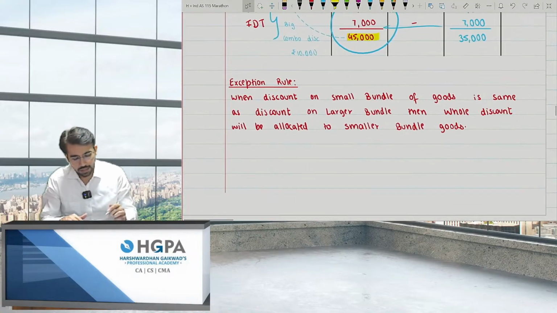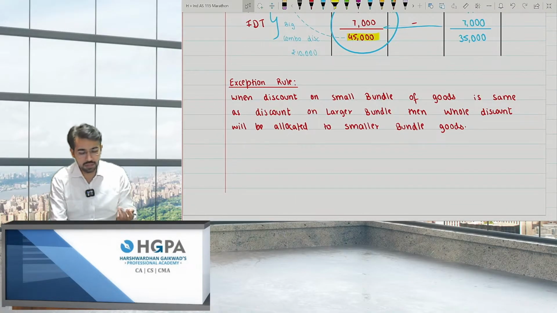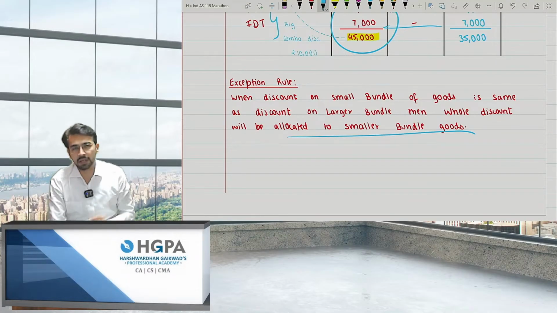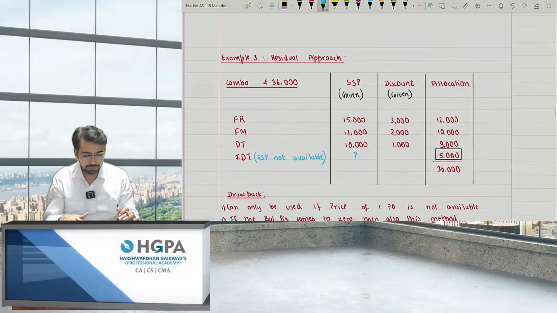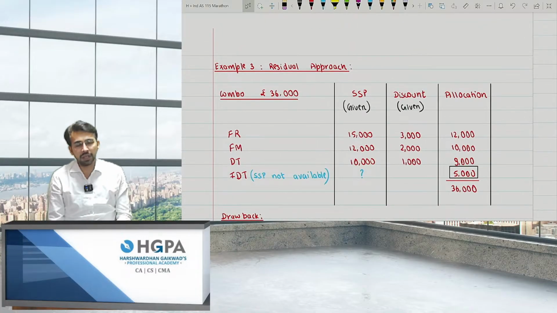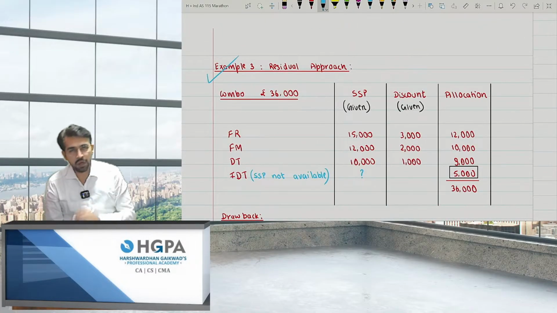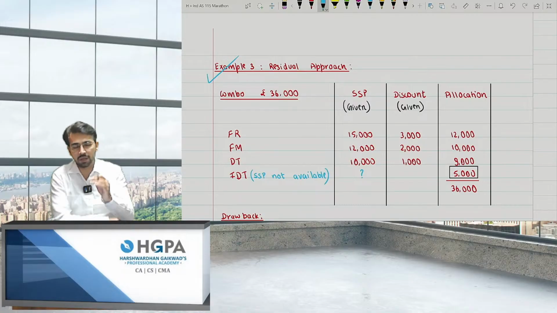Next, the rule is when discount on the small bundle of goods is the same as the discount on the larger bundle, the whole discount will be allocated to the smaller bundle goods only, and not to the large bundle, right? Okay. And now the third point is the residual approach, which is an important question again. Residual approach. What is residual approach? Residual approach means you don't have the standalone selling price.